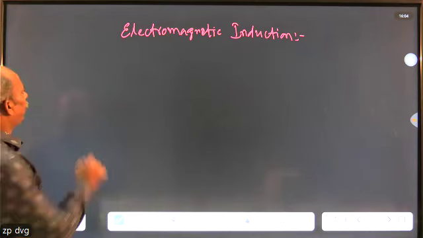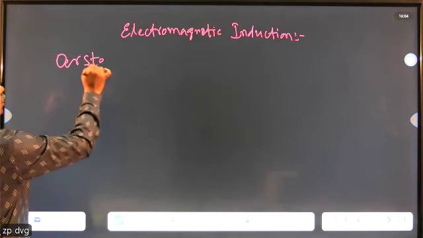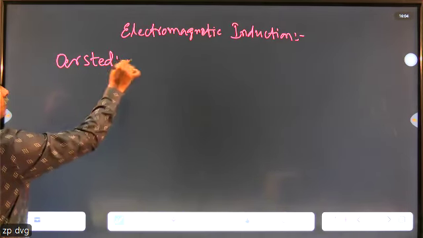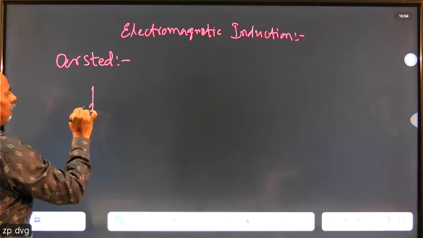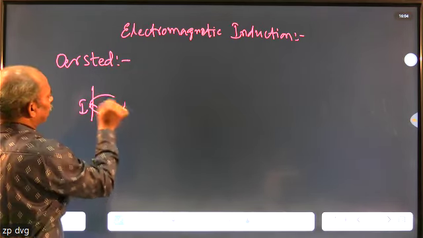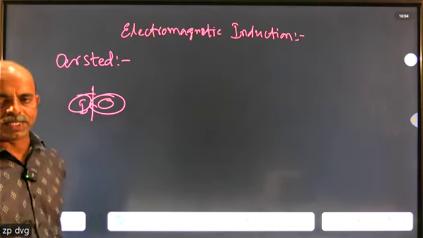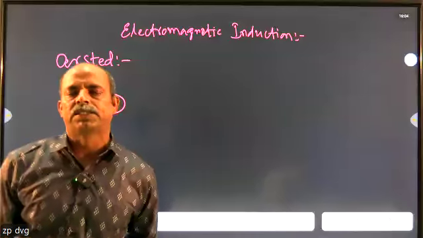This was discovered by Oersted. So Oersted first discovered that if a conductor carries a current, then a magnetic field exists in the surrounding place.